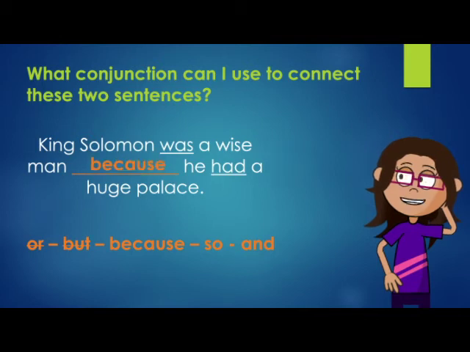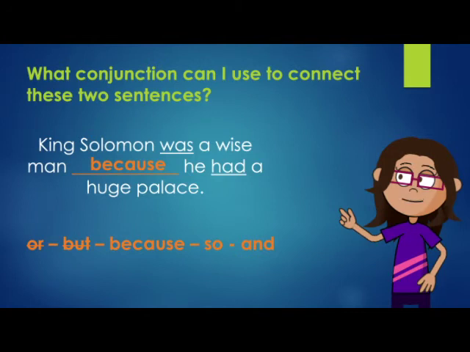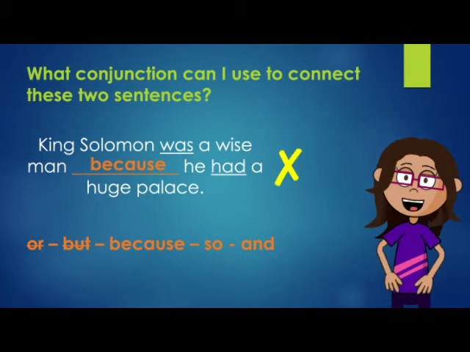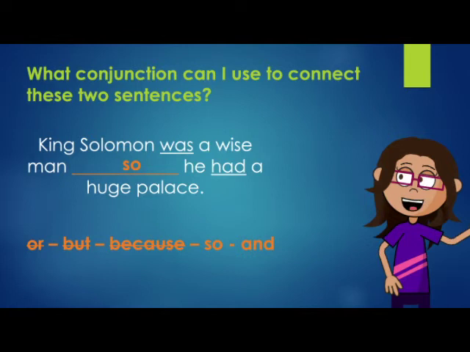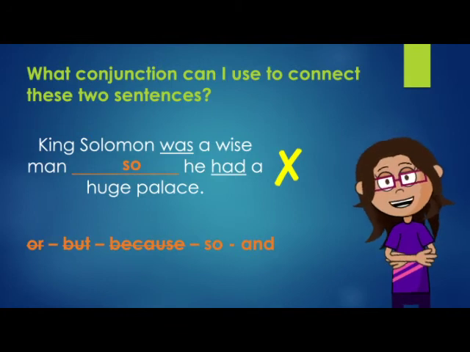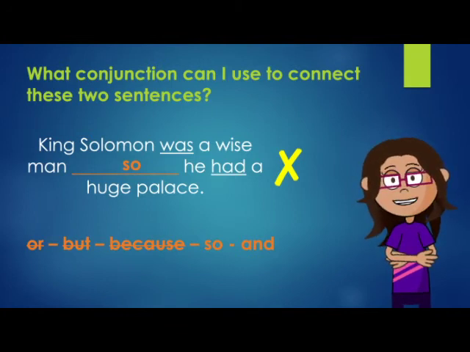King Solomon was a wise man because he had a huge palace. That doesn't work either. Was the king wise because he had a huge palace? No. King Solomon was a wise man, so he had a huge palace. That doesn't seem right either. The king has a huge palace because he is a king, not because he is wise.